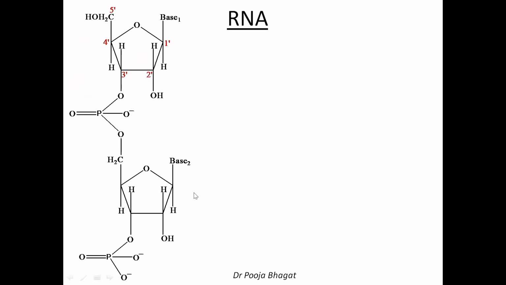So this is the RNA molecule. You can see this is RNA. Okay. In this RNA molecule, see here, this is one nucleotide and this is another nucleotide. And the linkage is through, this is the 5'. The 5' of one nucleotide is interconnected with the 3' of another nucleotide through this phosphate group. So 5' and 3' with this phosphate group. So this is the linkage.